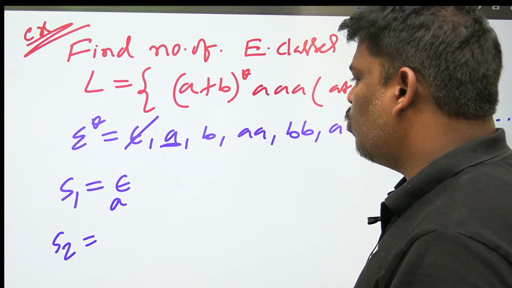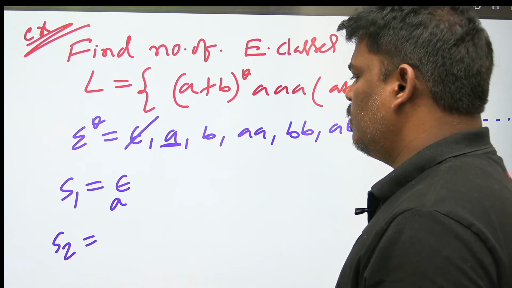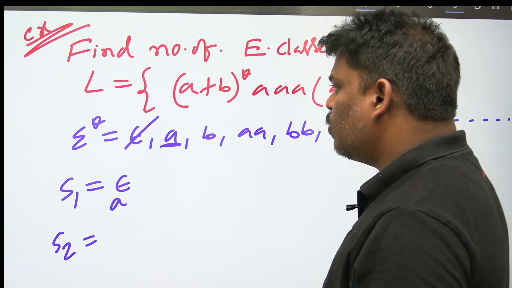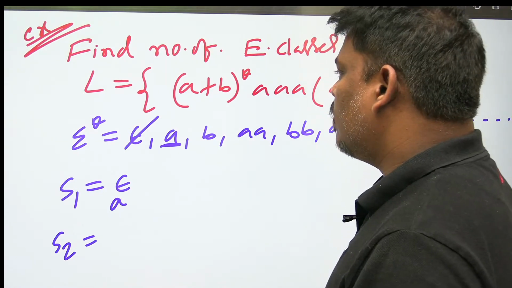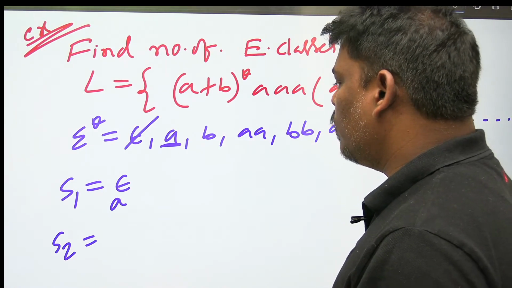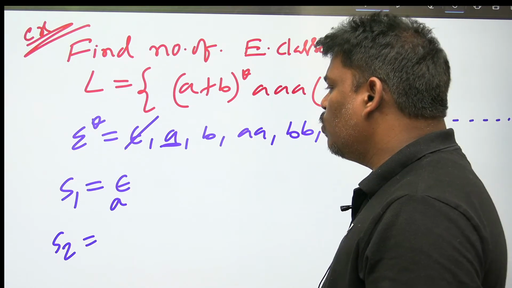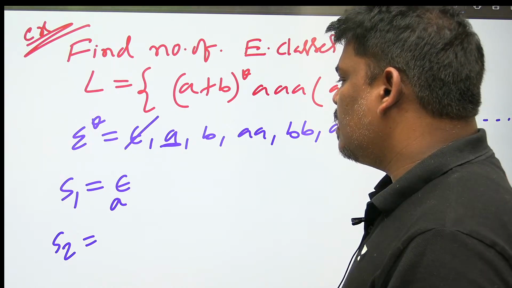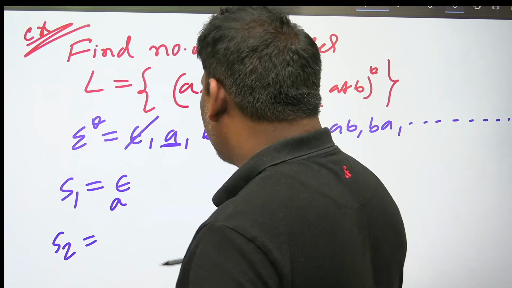for both of them, on the right-hand side, we add some Z. Anything you can add. So for both the strings X and Y, on the right side you are adding Z. Then the first one becomes XZ, the second one becomes YZ. Then after adding Z, if both belong to L or both do not belong to L, then I can say both belong to the same equivalence class.